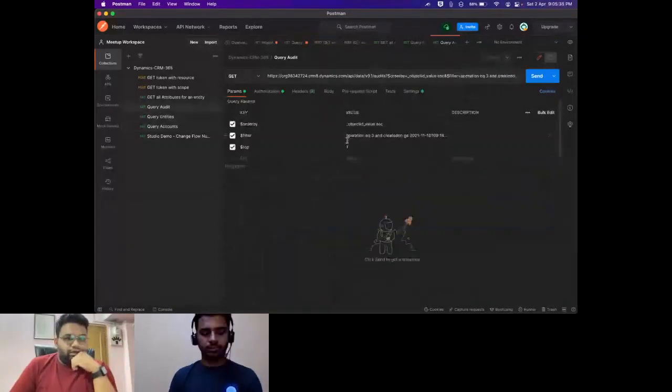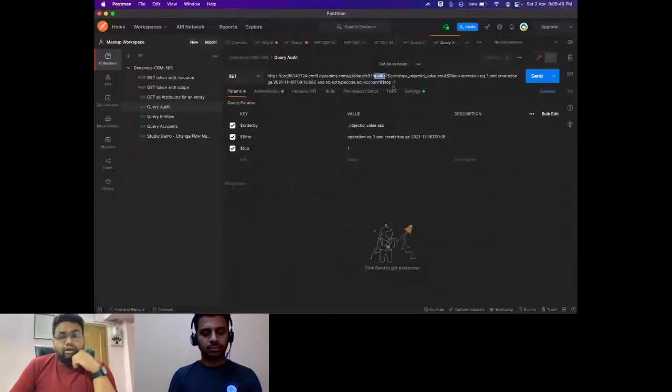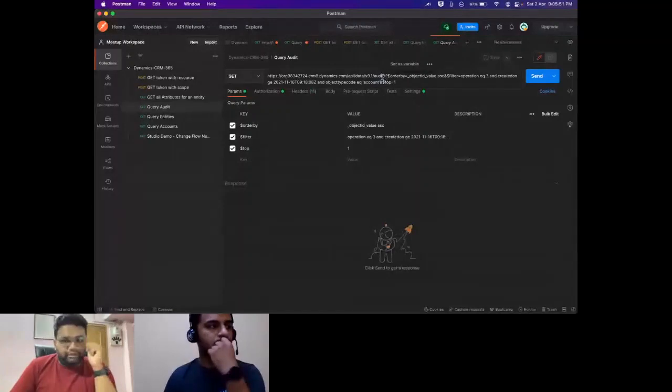Let's just quickly come to audits. In terms of audits, it's an object, so you have to enable it first from the Power Platform Admin Center, for that instance to have auditing enabled. Once done, you can go to audits and do similar types of queries. For example, I'm querying here with operation equals 3.